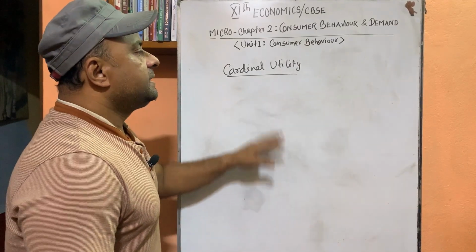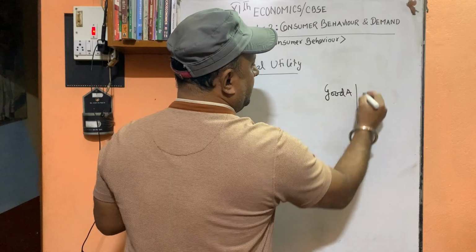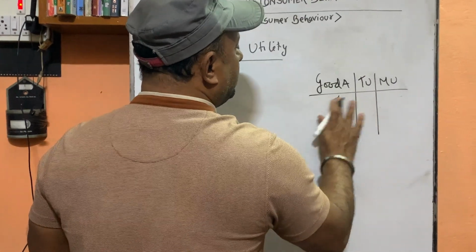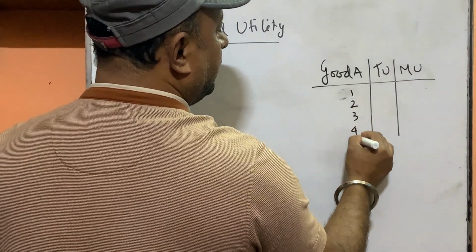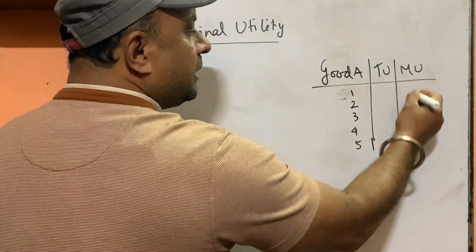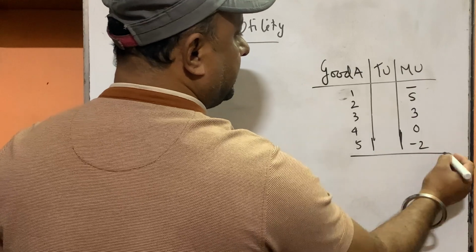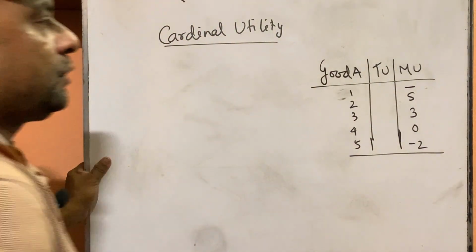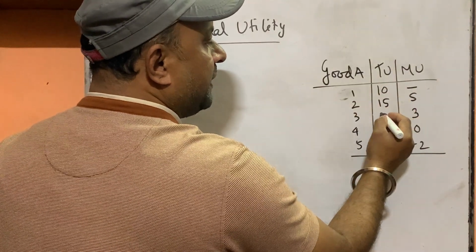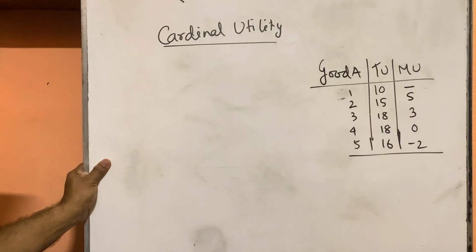Now we see the earlier example, good A, total utility and marginal utility. The consumer is consuming good A by 1 unit, 2 units, 3 units, 4 units, 5 units, like that. His satisfaction level first increases then decreases, but marginal utility decreases continuously. First one, suppose 5, 3, 0, minus 2, like that. This is the marginal utility status. And total utility increases continuously. Suppose the first one is 10, then 10 plus 5, 15, 15 plus 3, 18, plus 0, 18, minus 2, 16. Total utility first increases, then decreases.